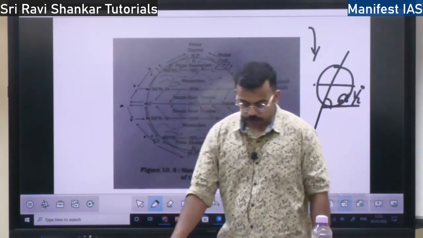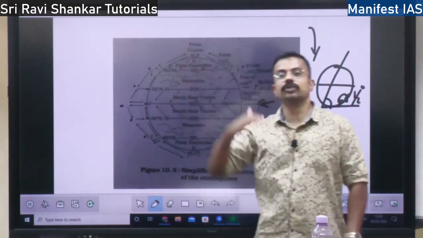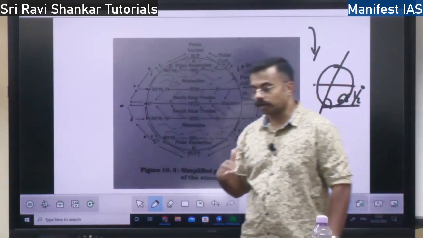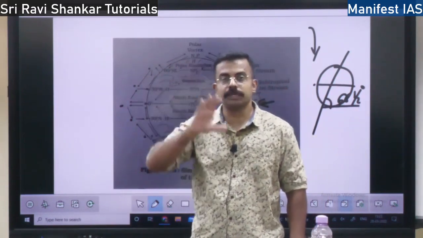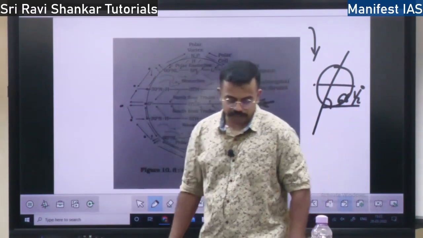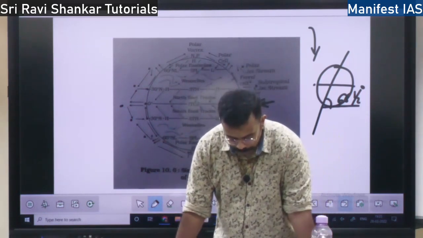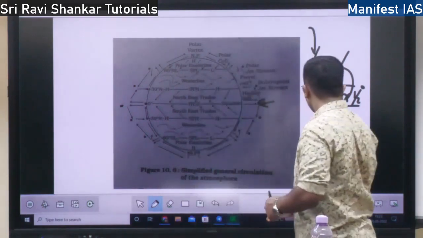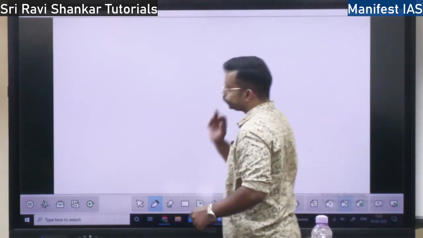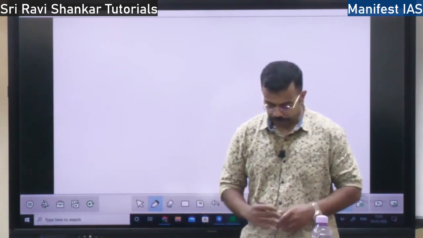So why does it move? Because the sun moves from the Tropic of Cancer to the Tropic of Capricorn, and it also gets reversed. So because of the movement of the sun, the pressure belts also get moving, right? What are the forces affecting the velocity and direction of the wind? Next is the concept of what forces affect the velocity and the direction of the wind.